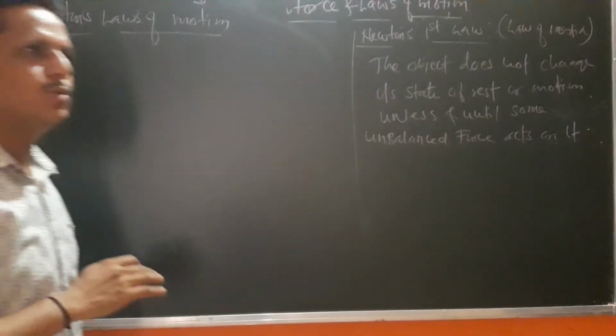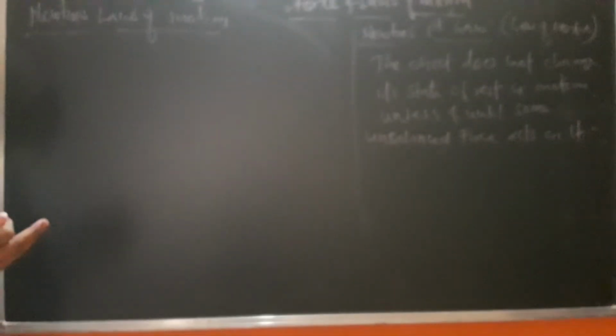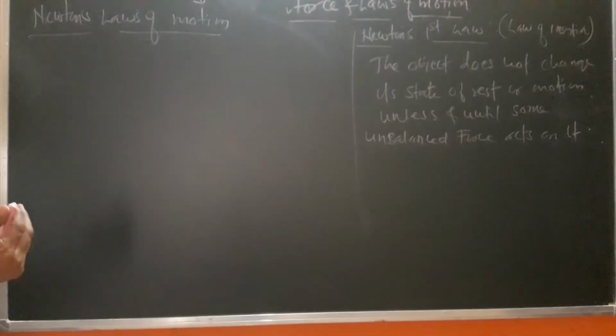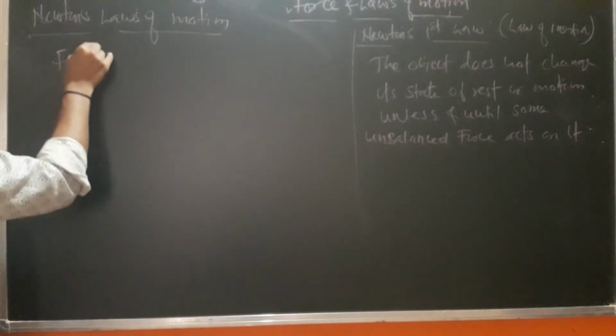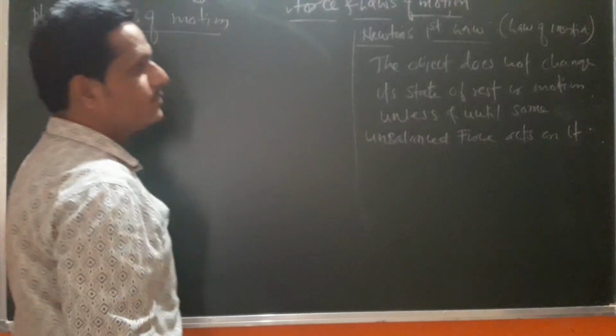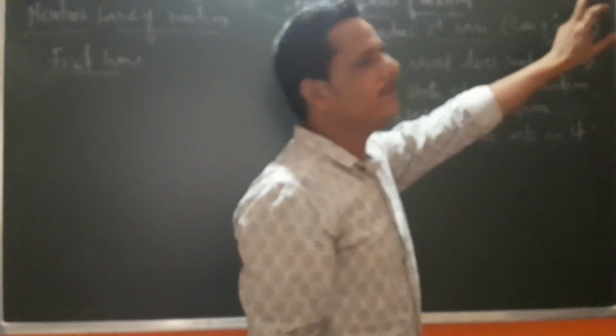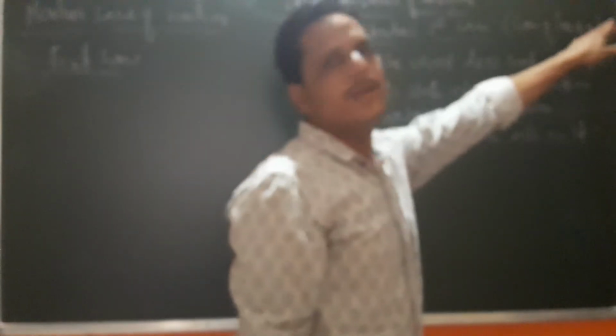Up to this point, what we learned is that force is the cause behind motion. Then Newton analyzed the variations in motion, the impact of that force on motion. For that he stated some laws. Out of that, the first law that we are going to learn, here I write down Newton's first law, which is also known as the law of inertia. That is why we first learned the concept of inertia. So the first law is the law of inertia.